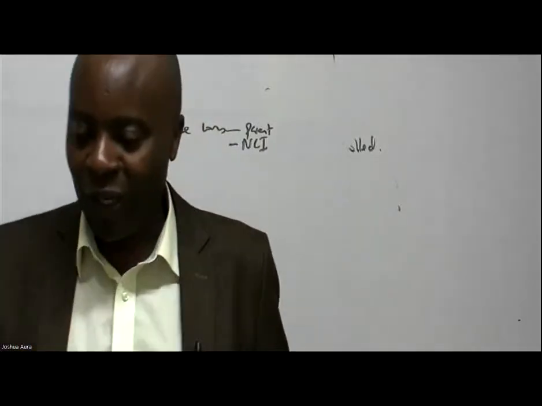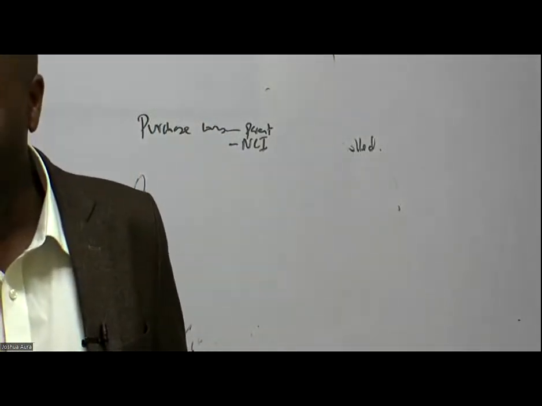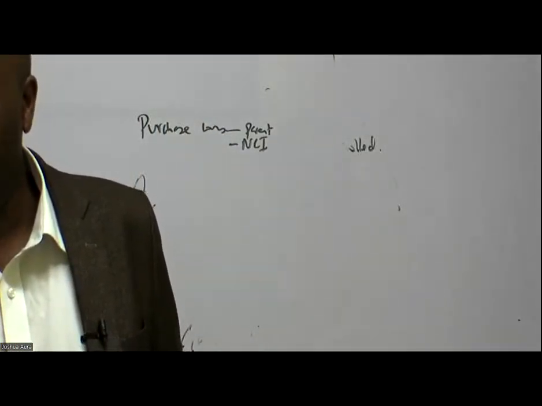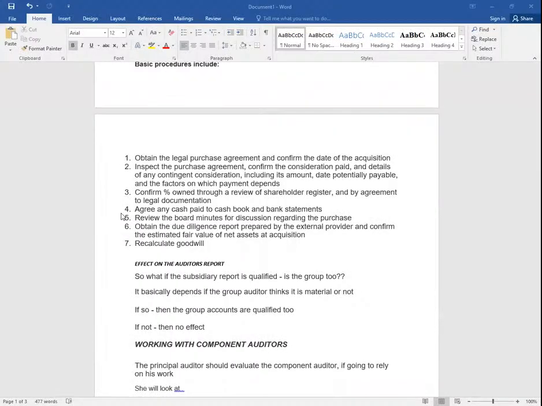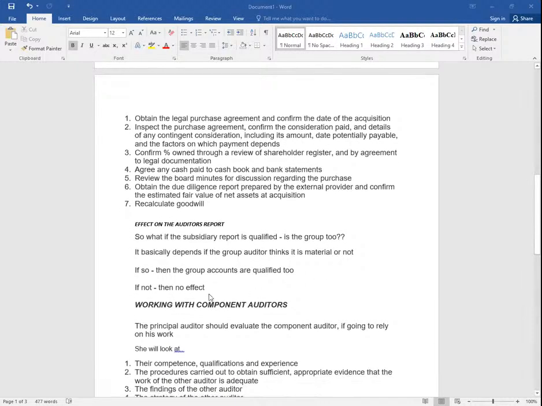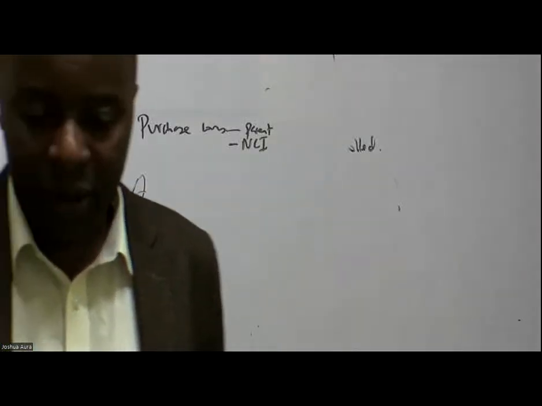Listen to me very well. We are told here, so what if the subsidiary report is qualified? Is the group's report going to be qualified too? It basically depends if the group auditor thinks it's material or not. If so, then the group accounts are qualified too. If not, no effect. And in practice, ladies and gentlemen, normally for materiality of the subsidiary,